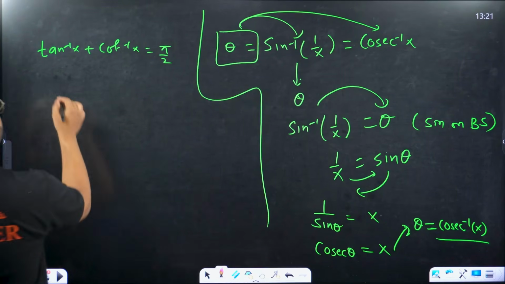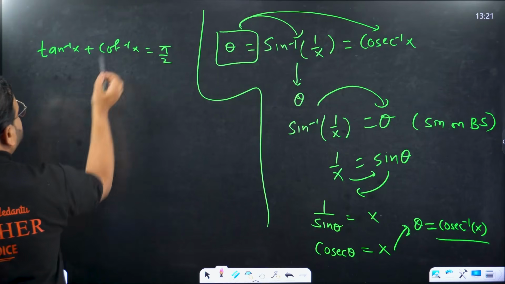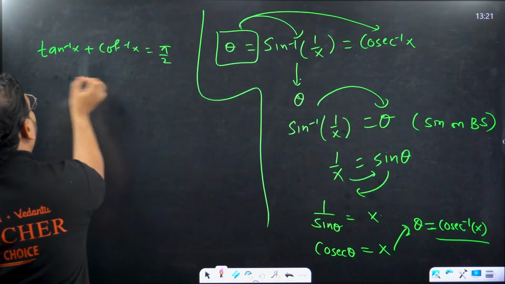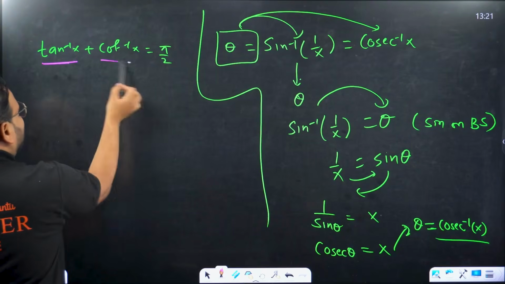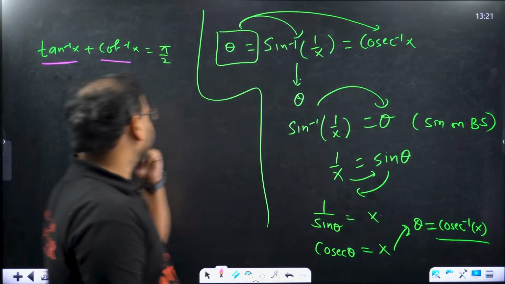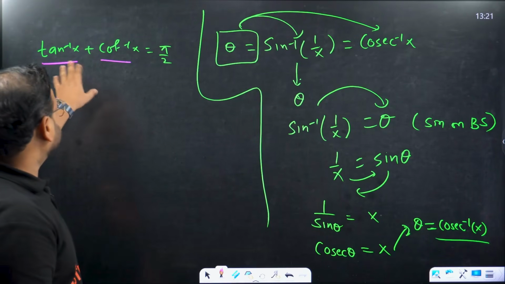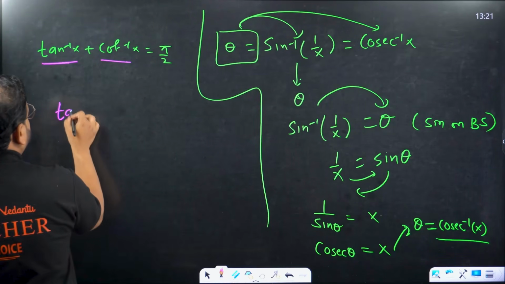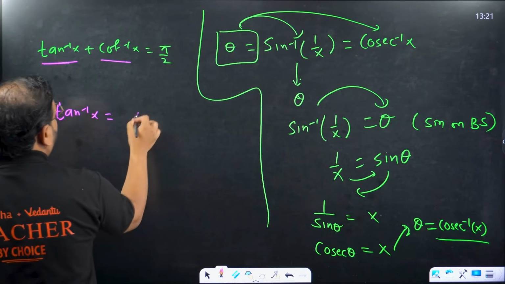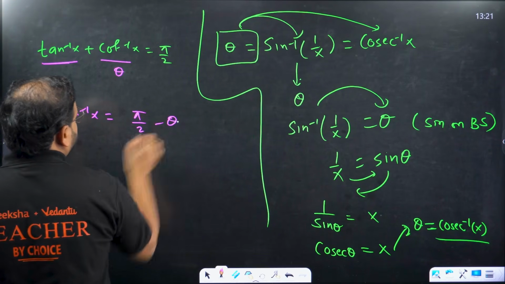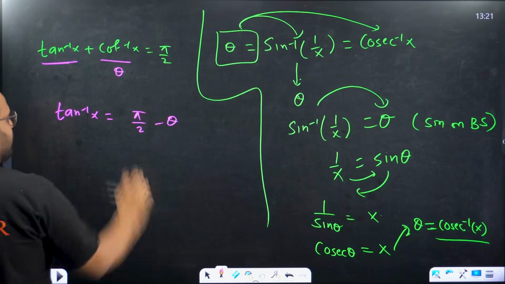I hope you know that this is nothing but your angle and angle. Correct? So in this case, let's write this as tan inverse of x equals pi by 2 minus theta, taking the other one as theta.